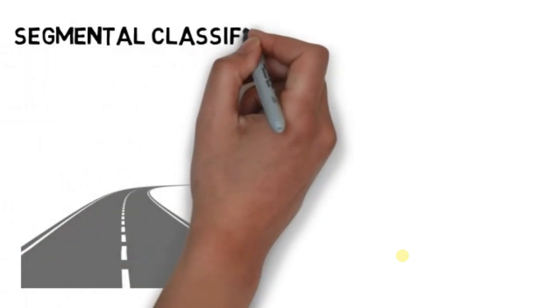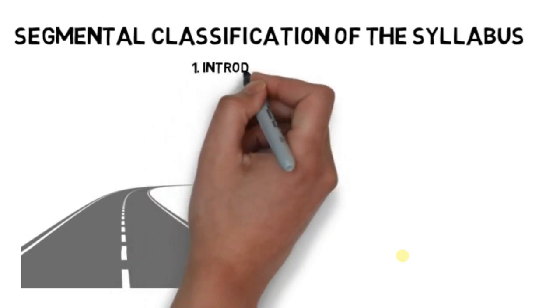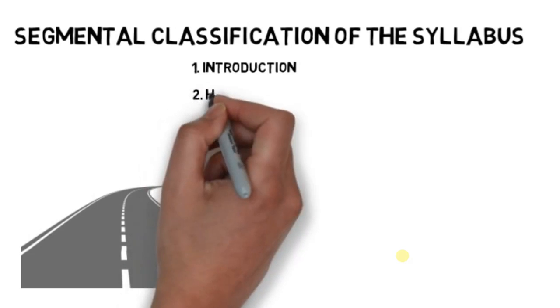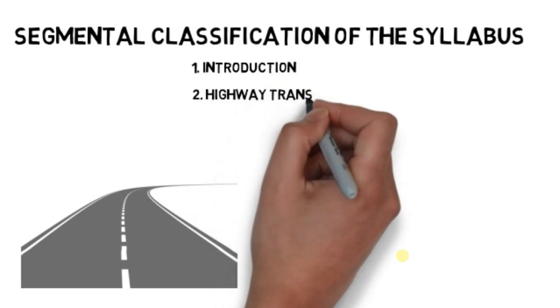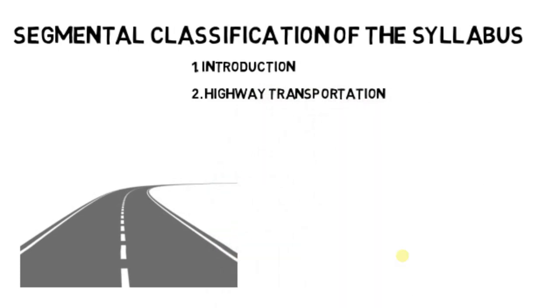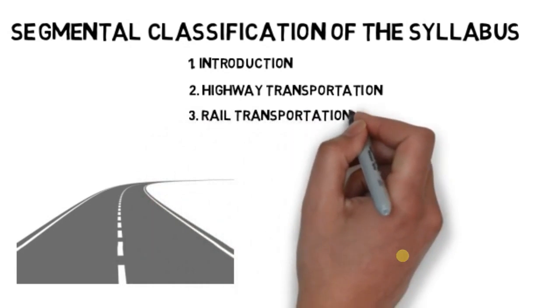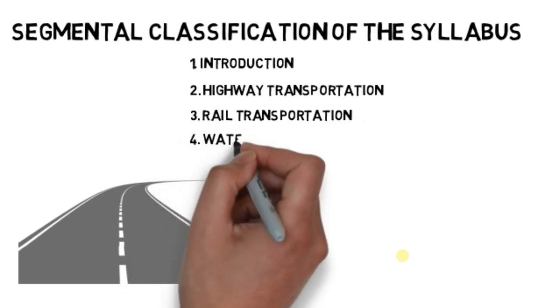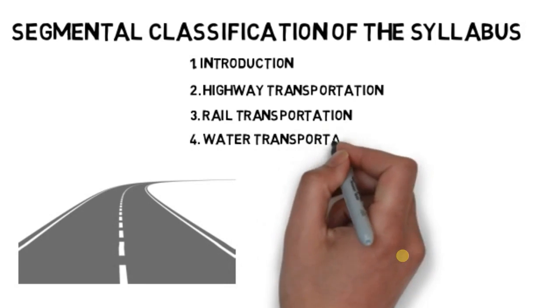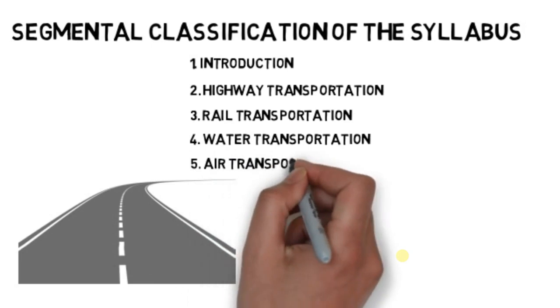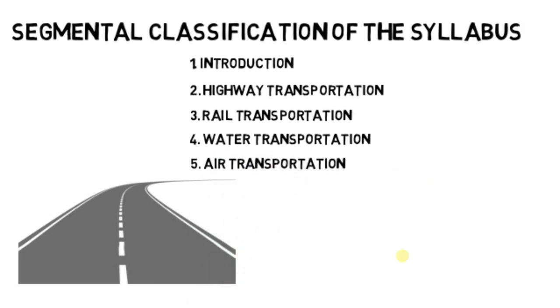Now let us discuss the various segments of your syllabus. Your syllabus of transportation engineering is divided mainly into five parts. The first part is the introduction, in which various kinds of transportation and organizations and their functions will be covered. Second is highway transportation, which covers the introduction, geometric design, materials, pavements, and lighting and traffic engineering. Third is rail transportation, which covers various kinds of components, functions, and purposes. Fourth is water transportation, which covers harbors, definition, structure, functions, and navigational aids. And fifth is air transportation, which covers airports and their importance.